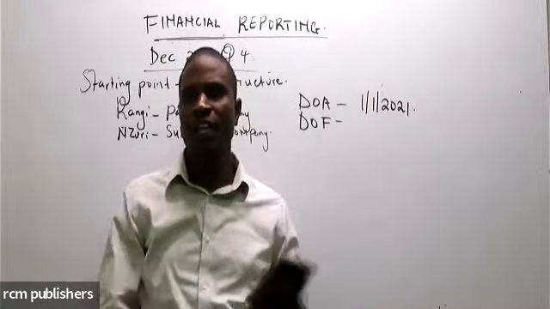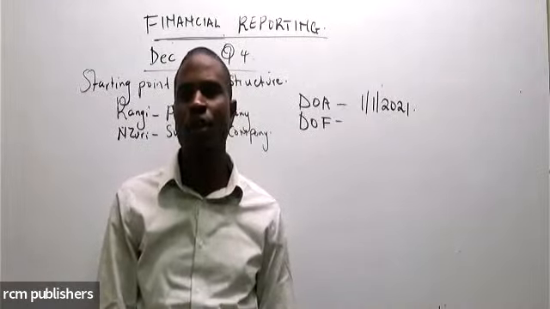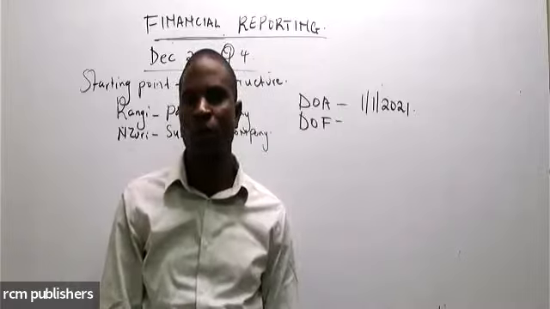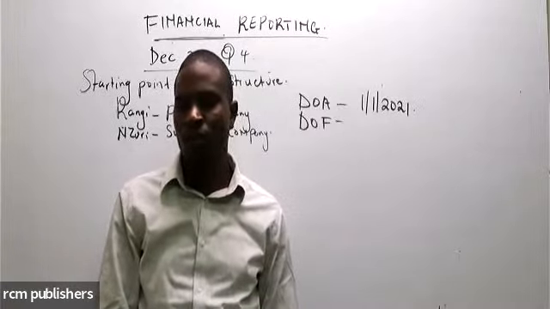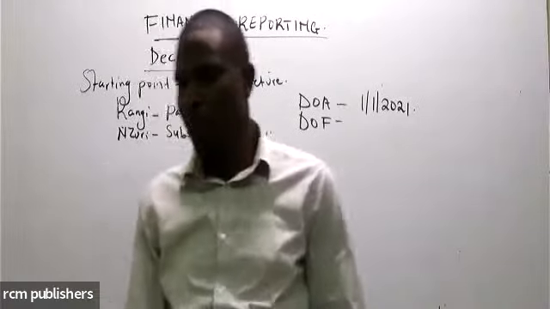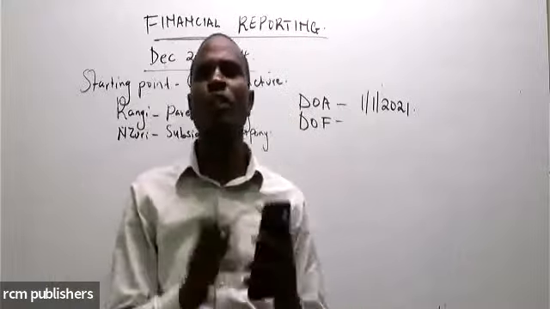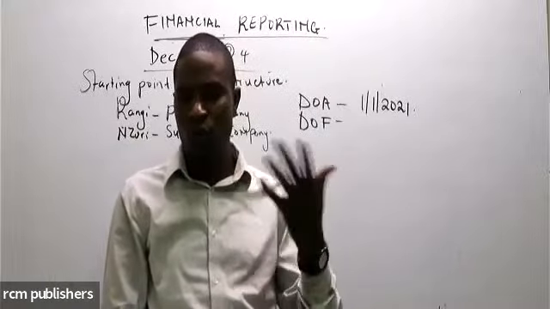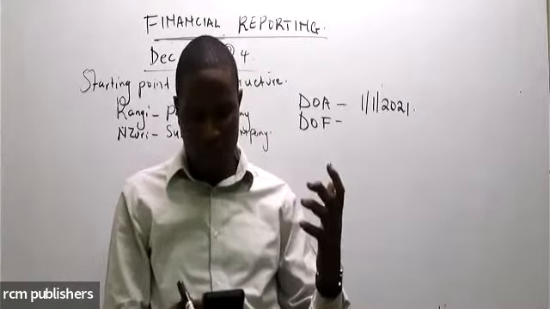What is our date of financial reporting? Somebody, can you give me the date of financial reporting? When are we consolidating, or when will the parent company report this? You go direct to the question, to where you are told to prepare, where you have required.